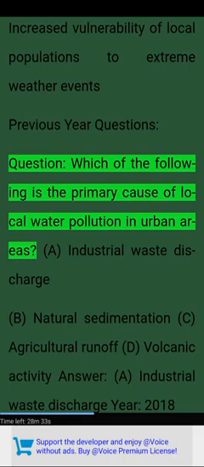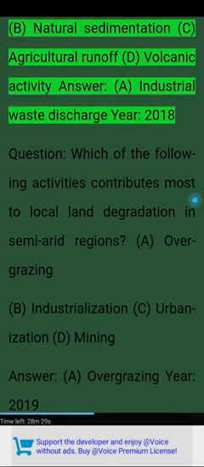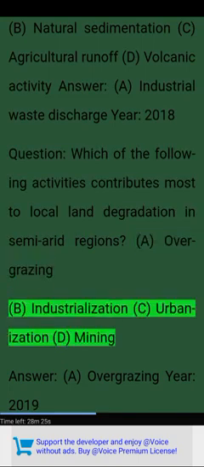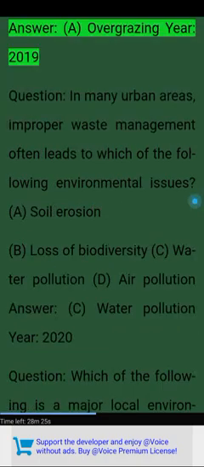Previous year questions. Question: which of the following is the primary cause of local water pollution in urban areas? A. Industrial waste discharge. B. Natural sedimentation. C. Agricultural runoff. D. Volcanic activity. Answer: A. Industrial waste discharge. Year, 2018. Question: which of the following activities contributes most to local land degradation in semi-arid regions? A. Overgrazing. B. Industrialization. C. Urbanization. D. Mining. Answer: A.